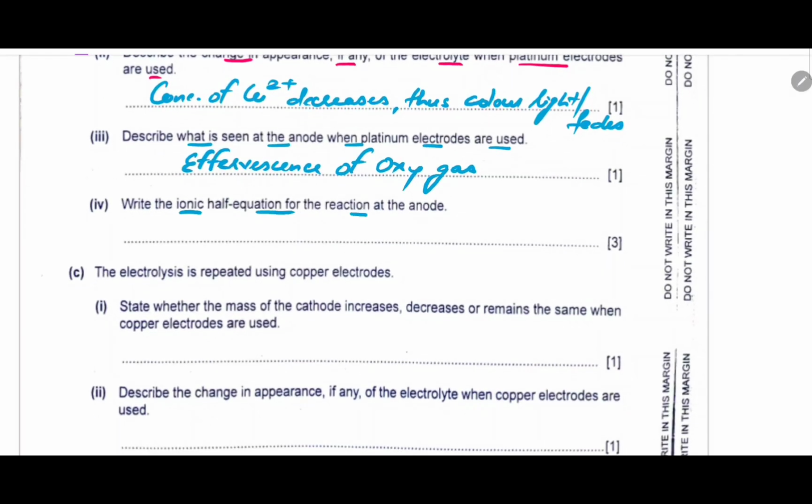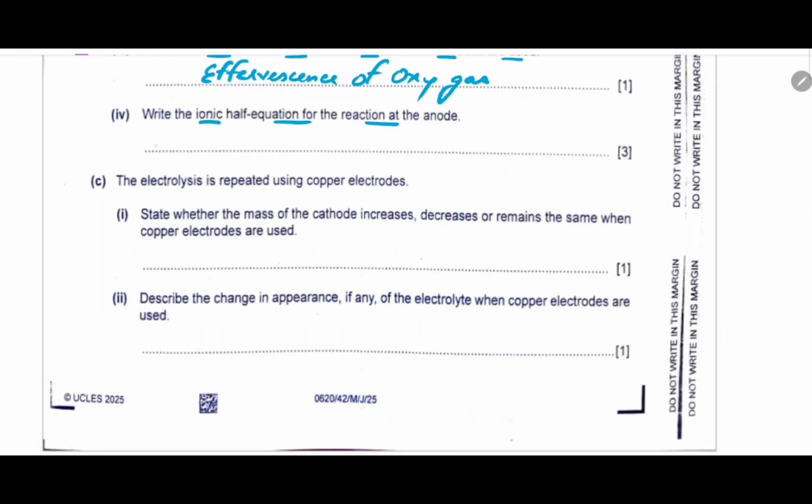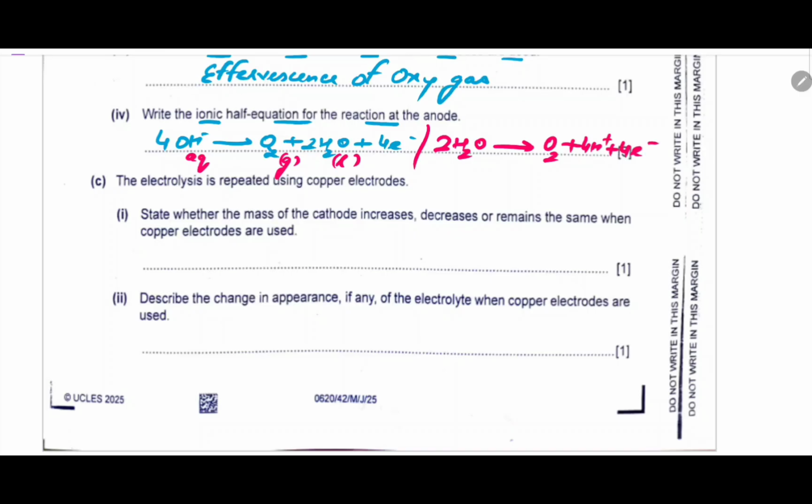Write the ionic half equation. The ionic half equation I already wrote, but I will write it again. That will be 4OH minus gives you O2 plus 2H2O plus 4 electrons. This is the ionic equation. If I want to write the states, OH minus is aqueous, O2 is gas, water is liquid, and there are the electrons. Or I can also write it in terms of H2O: 2H2O gives you O2 plus 4H plus plus 4 electrons. This can also be a part of the answer, but the most appropriate will be the first one.